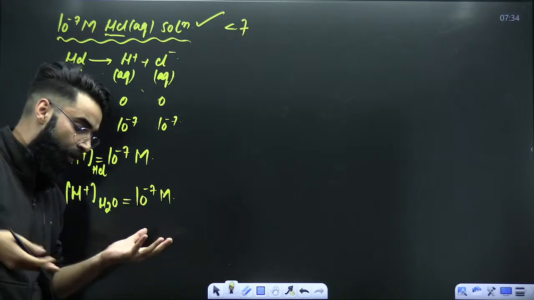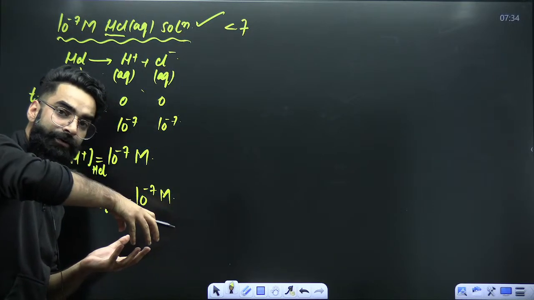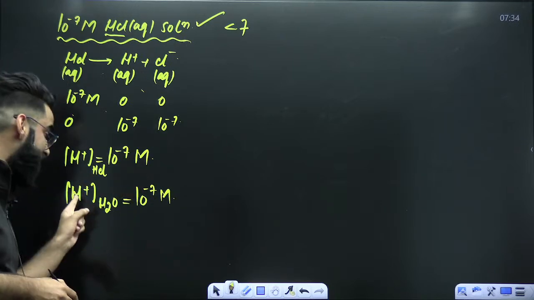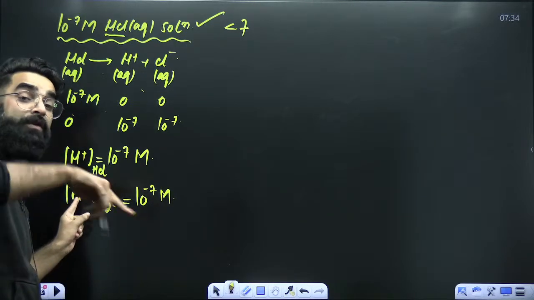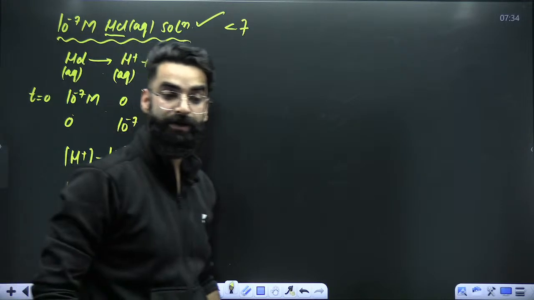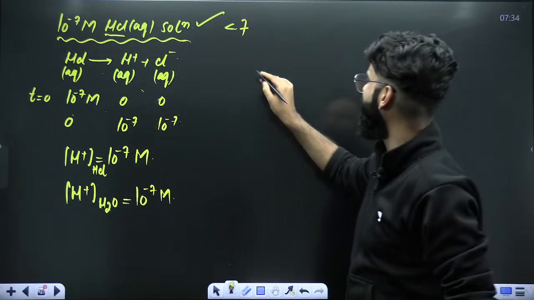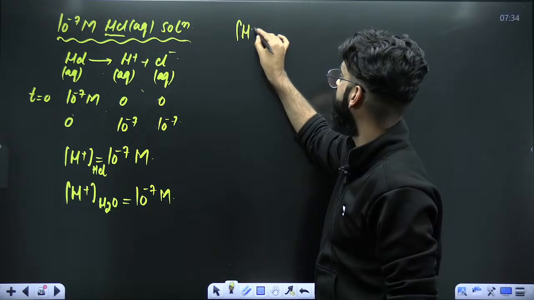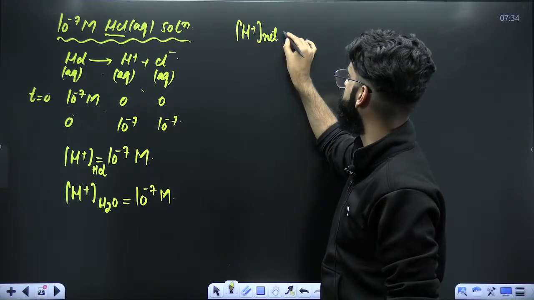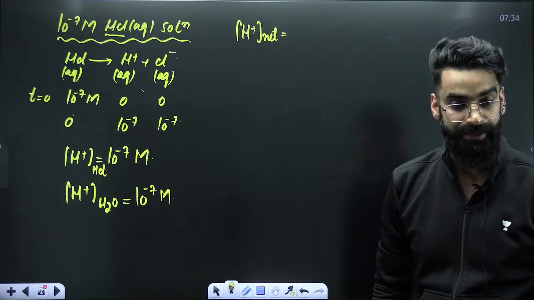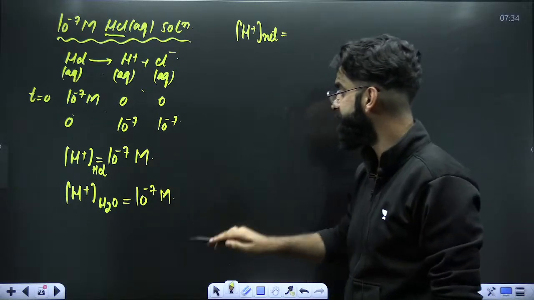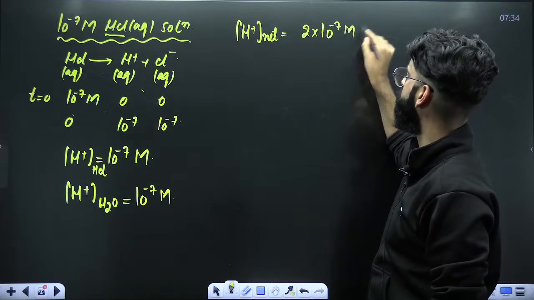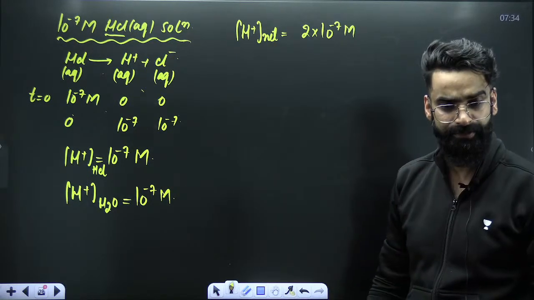Now, in the water, you are introducing the HCl, right? So concentration of H positive coming from HCl is 10 raised power minus 7. Concentration of H positive, which was already coming from water, was 10 raised power minus 7 molar. If I ask you, what is the net H positive ion concentration in the container? It will be this plus this, which is 2 times 10 raised power minus 7 molar. This is the total H positive ion concentration in the container.